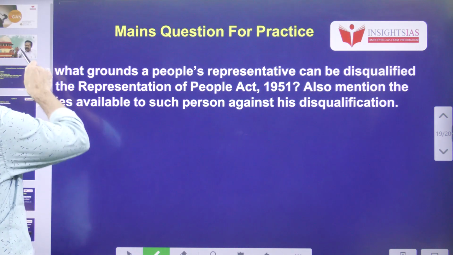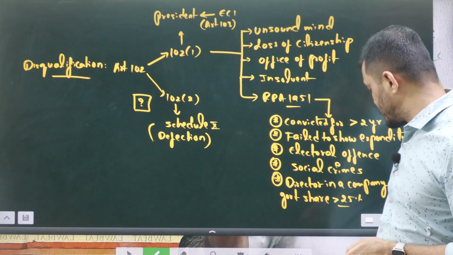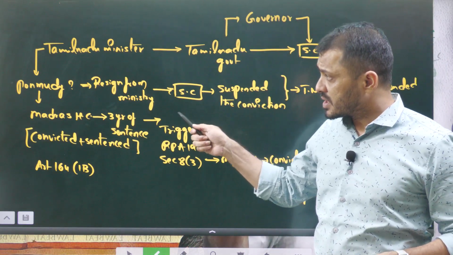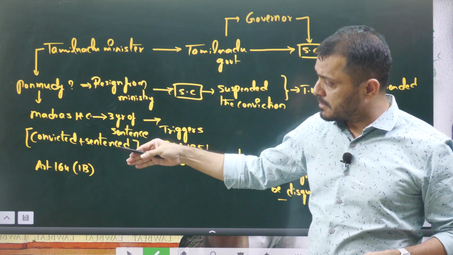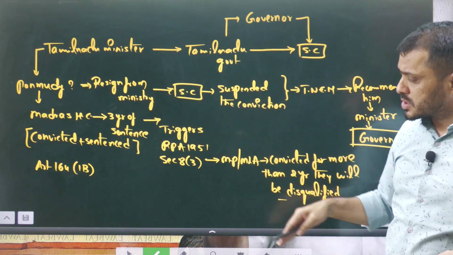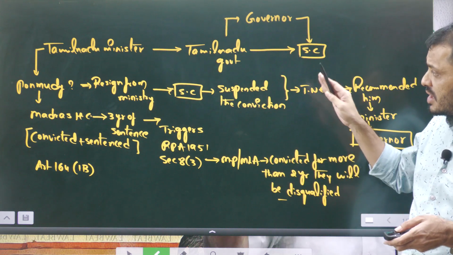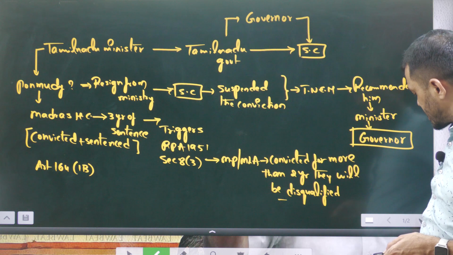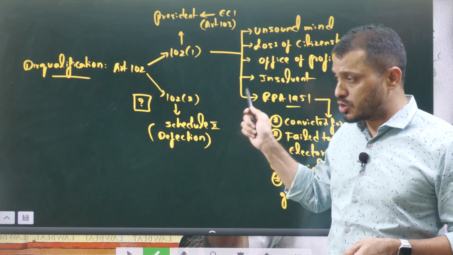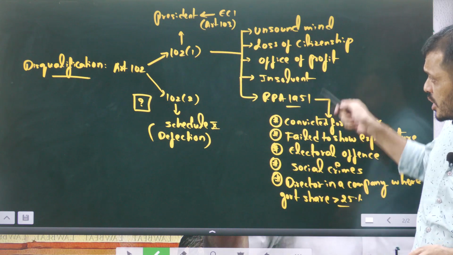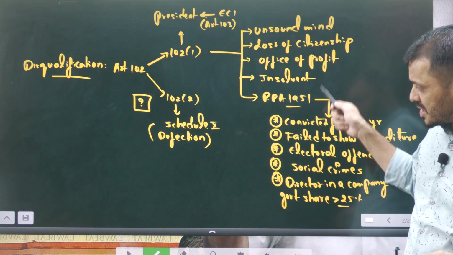As we reach the end of this video, we mainly discussed the disqualification related to Ponmudi, the minister of Tamil Nadu, and I explained the entire case details: which court convicted him, what happened later, what the Supreme Court's judgment is, and what the Tamil Nadu government is now demanding. In this context, we also discussed disqualification grounds under Article 102 Clause 1 and Article 102 Clause 2. Under Article 102 Clause 1, we discussed exhaustively all the disqualification grounds. This is the detailed analysis regarding the disqualification related to Ponmudi and the Tamil Nadu government's complaint on the Tamil Nadu governor.